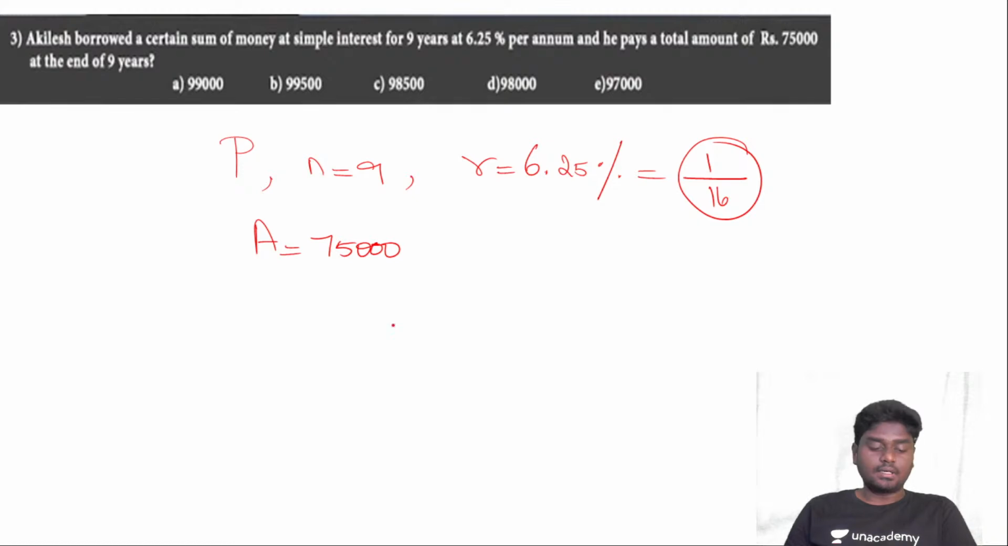So if you try to understand this question, you need to find what is the certain sum of money that is being invested at simple interest for 9 years. So you need to find the value of P, right? And he pays a total amount of rupees 75,000 at the end of 9 years. So try to calculate this one, guys. Come on.